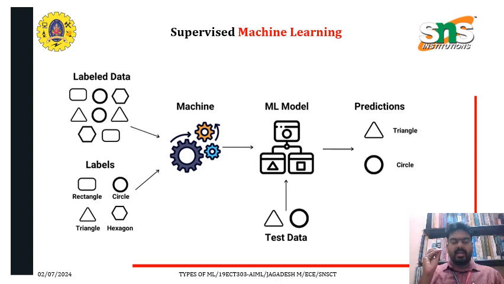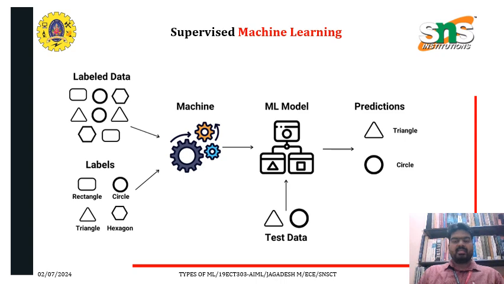We label each data item so that the machine can easily learn. Then on the ML model, we give the test data and ask the model to predict what kind of data it is. Based on the input with which we already trained the machine, it will predict whether it is a triangle, a circle, or a square. So this is the overview of the supervised machine learning working principle.